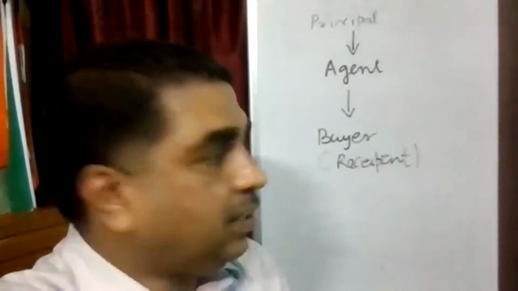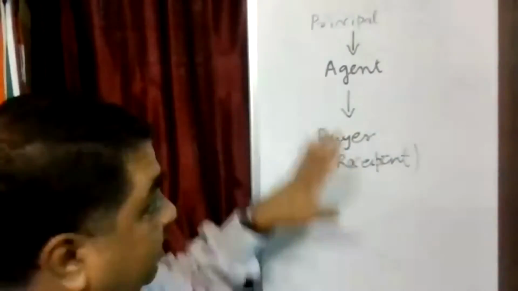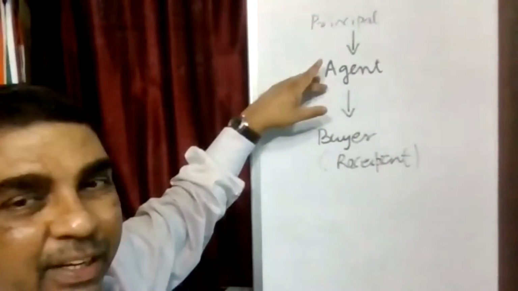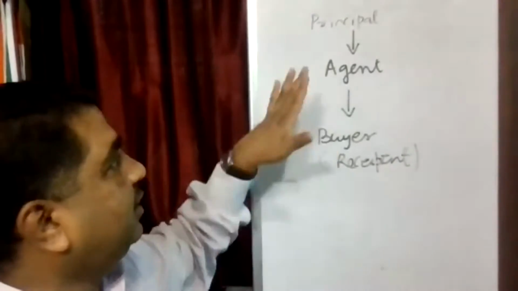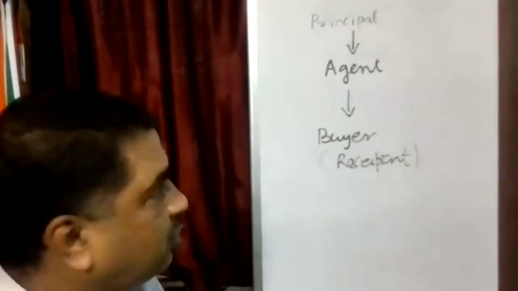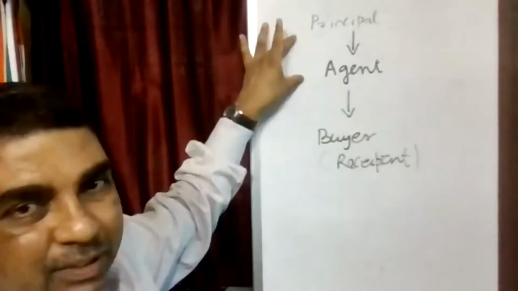Principal is delivering the goods to the agent and the agent is delivering the goods to the buyer. In that case, we have to see the invoice. Who is raising the invoice?